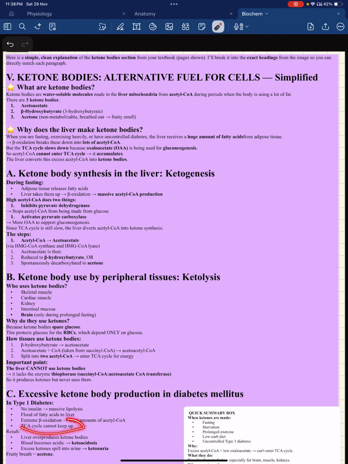How much of that acetyl CoA will go into the TCA cycle? The TCA cycle cannot keep up because, at the end of the day, it's a fast procedure, but still it's relatively slow compared to the amount and rate at which lipolysis and beta oxidation are happening. The liver overproduces ketone bodies, blood becomes acidic, causing ketoacidosis, and excess ketones spill into urine, and that's ketonuria. And also, that person has a fruity breath, from acetone.